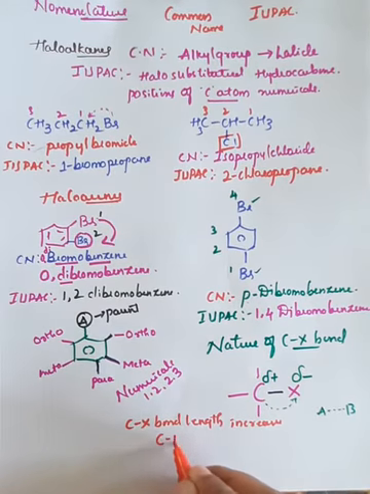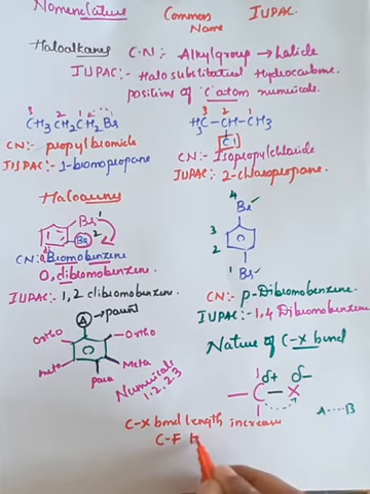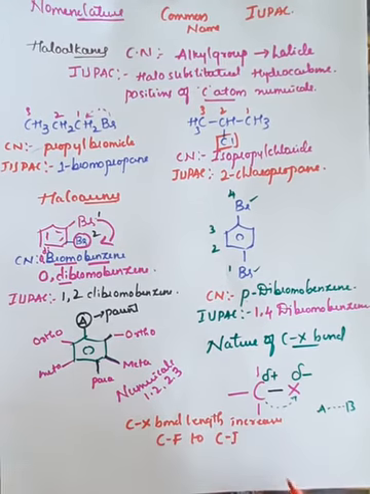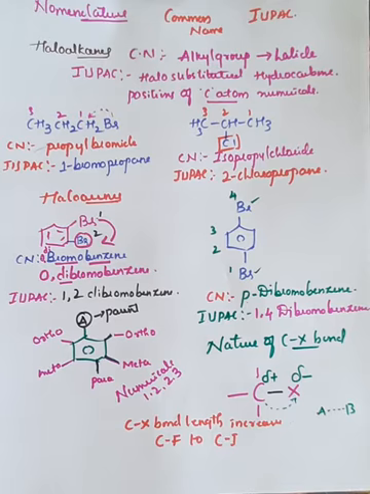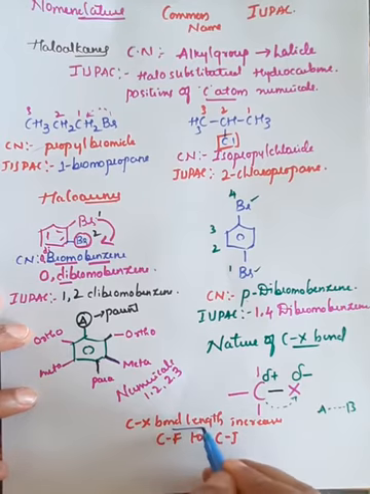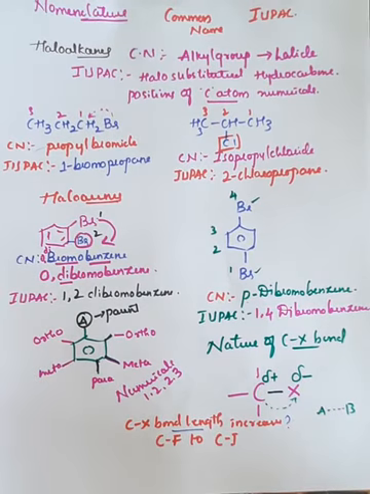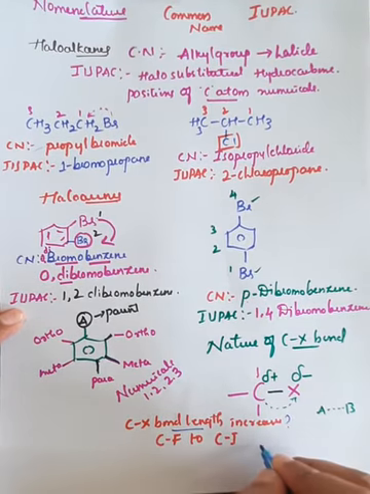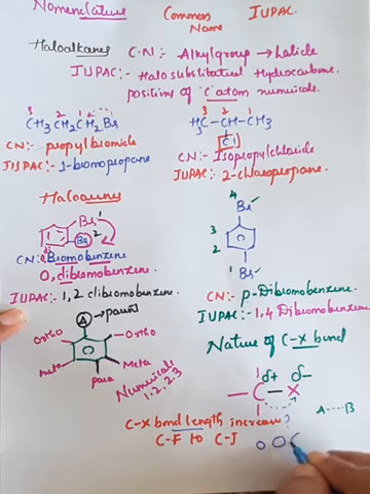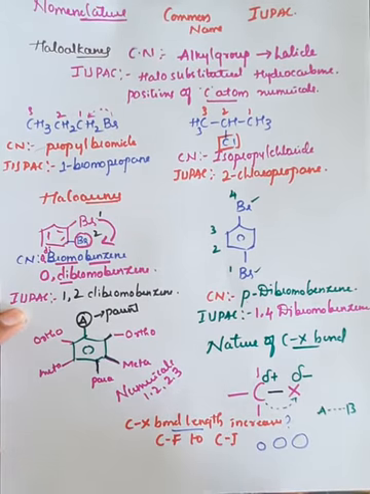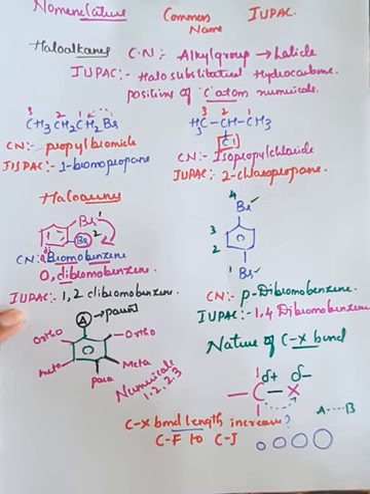increases from a carbon bonded to fluorine to a carbon bonded to iodine, right? There are 4 halogen atoms: fluorine, chlorine, bromine and iodine. Why does this bond length increase? Because the size of the atom goes on increasing. Fluorine is very small, chlorine is somewhat bigger than fluorine, bromine is bigger than both chlorine and fluorine, and iodine is the biggest among the halogens.